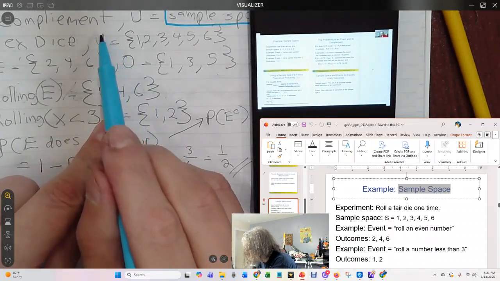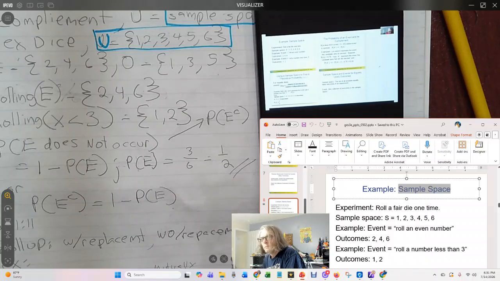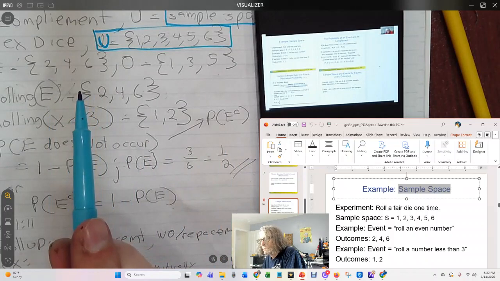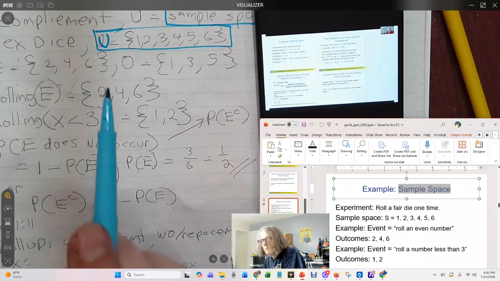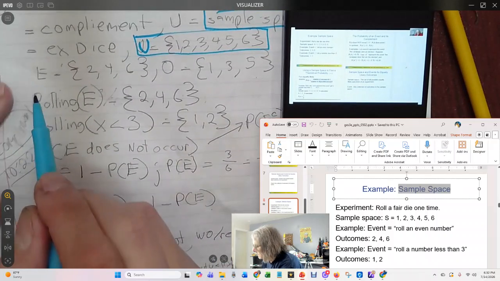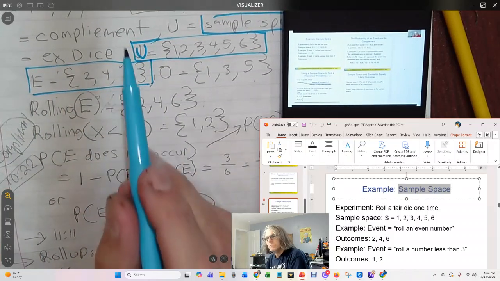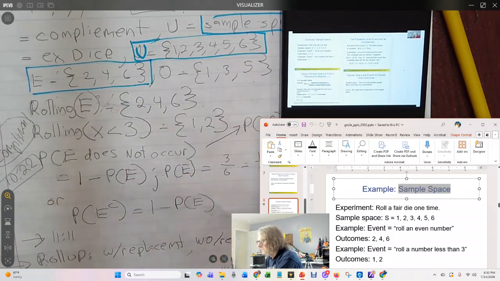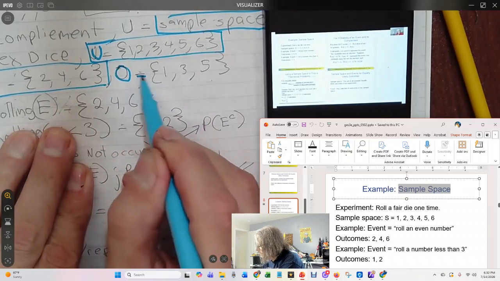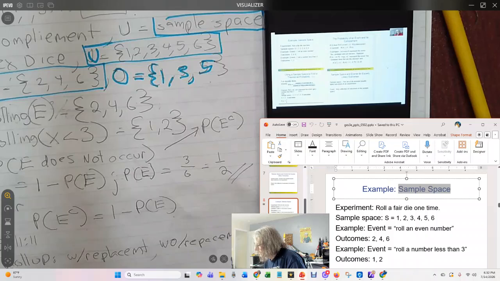That's our sample space. Even though they call it empirical probability, don't confuse that with the empirical rule, the 95-68 rule. But anyway, our event is rolling an even number. Out of this sample space, an even number would be 2, 4, and 6, not counting 1, 3, and 5. So that would be 3 out of 6, right? Which is a half.